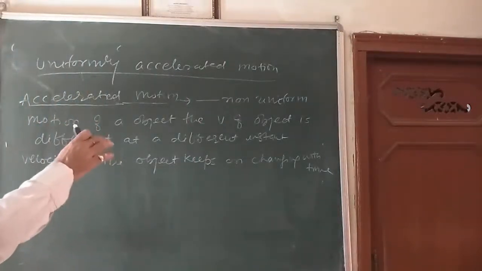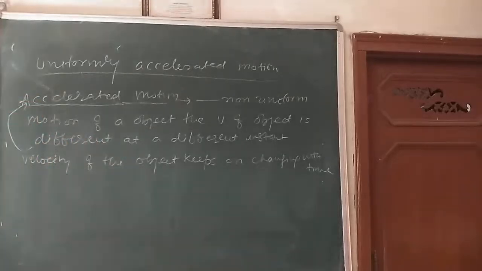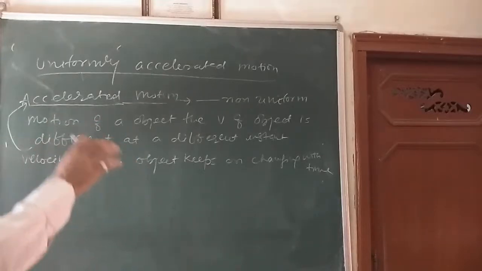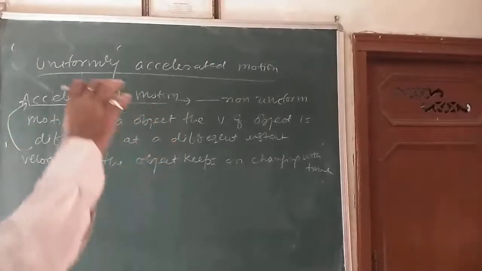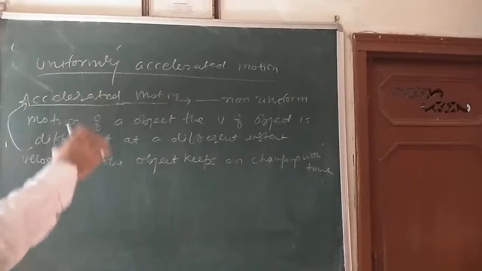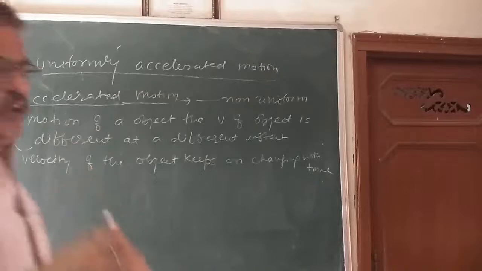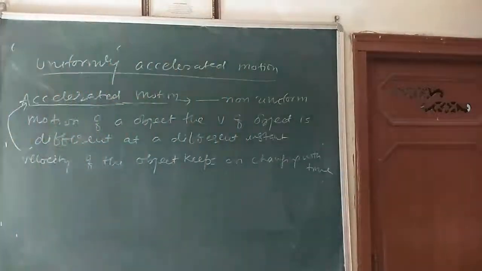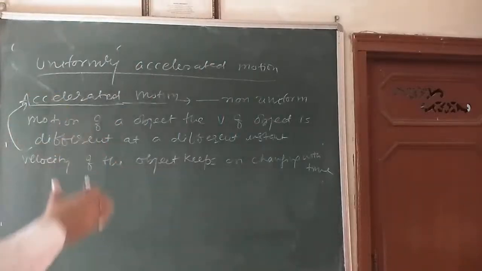So dear children, I can say such a motion is called accelerated motion. For example, a vehicle while going from one position to another position on a road moves with a different velocity at a different instant of time. So we can say it is the illustration of accelerated motion.